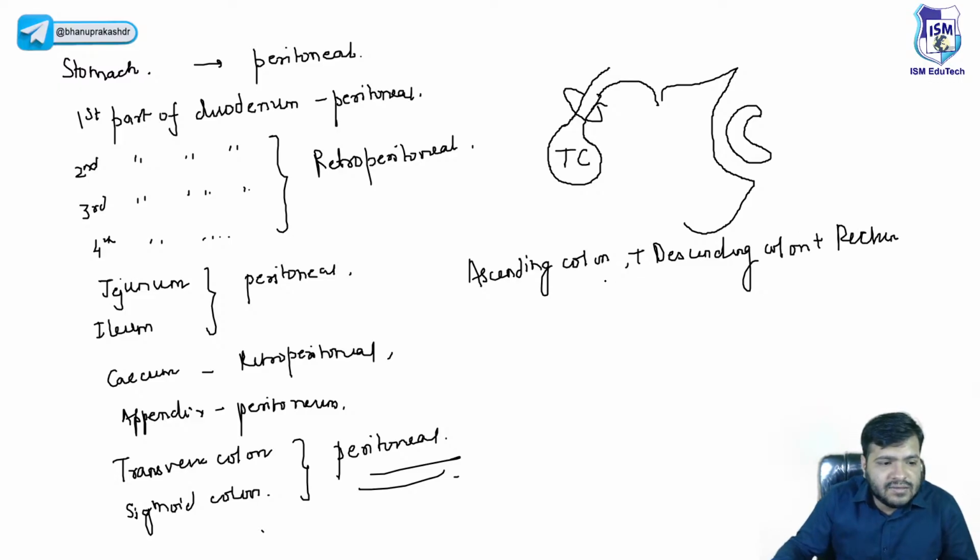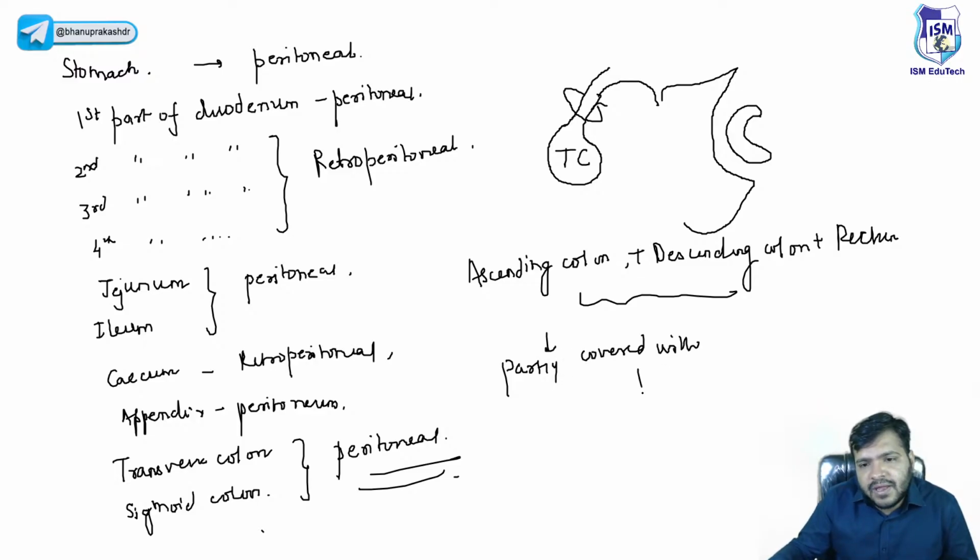Now, beta, these three structures, I would say they are partly covered with peritoneum, but again, these structures have no mesentery.